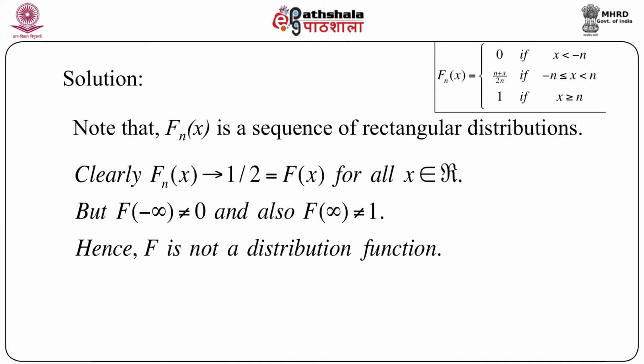Now it is clear that Fn(x) goes to half as n goes to infinity, which is equal to capital F(x) for all x belonging to R. But although this is true for all x, capital F of minus infinity is not equal to 0, neither is capital F of infinity equal to 1. That means it violates two of the four necessary conditions for a distribution function. So we can immediately say that capital F is not a distribution function. The proof is very, very simple.